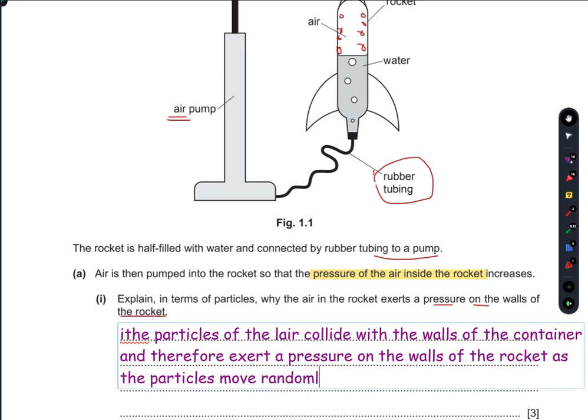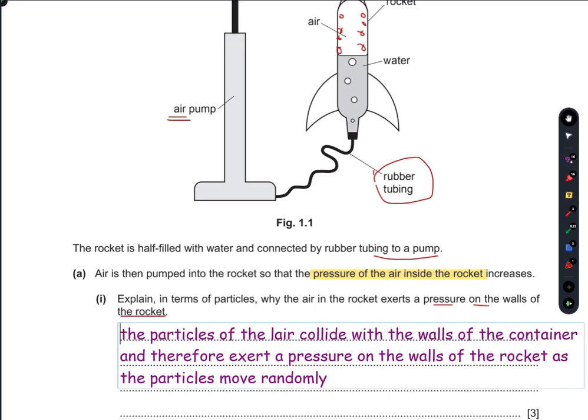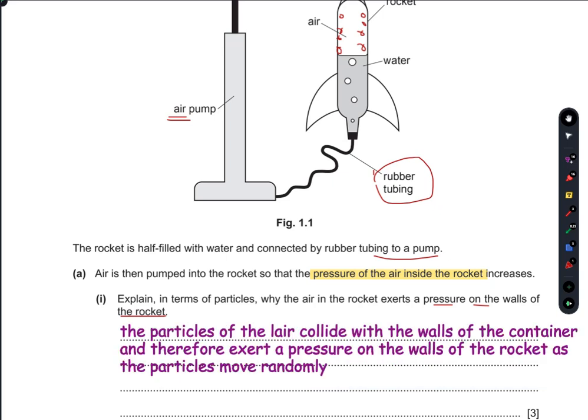Gases have a Brownian motion, that's why they move in an irregular pattern, and that's why they exert a pressure on the walls of the container.